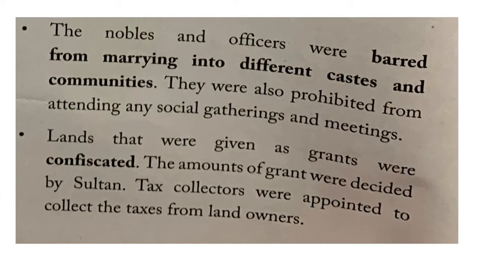Alauddin Khilji started a reform even in land, so that he could get the correct amount of taxes without any diversions. So these were the four ordinances, or four authoritative orders, passed by Alauddin Khilji to keep internal security, to keep all the internal affairs of his kingdom in a strong manner.